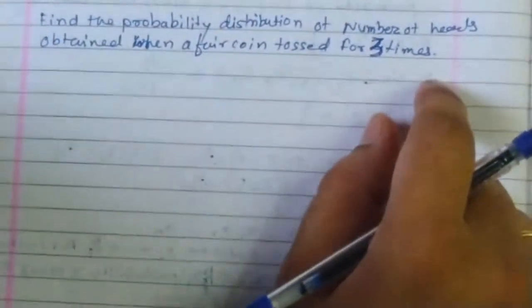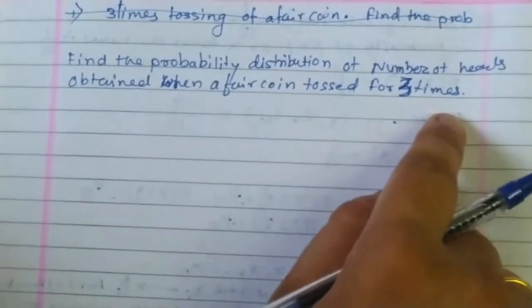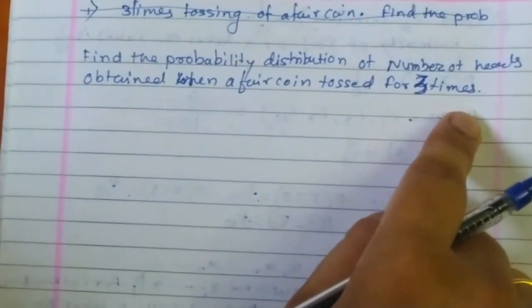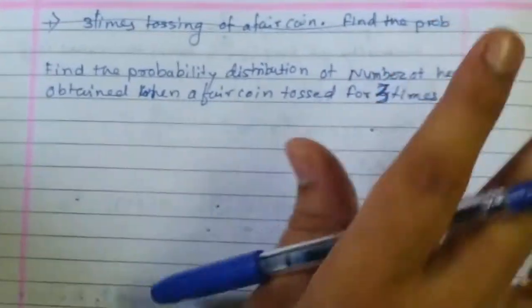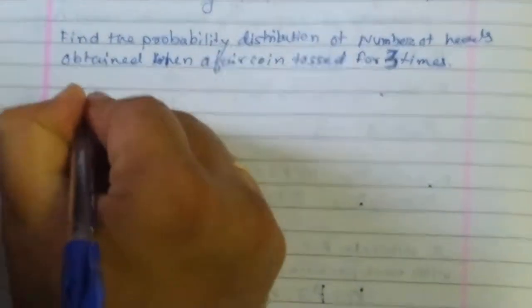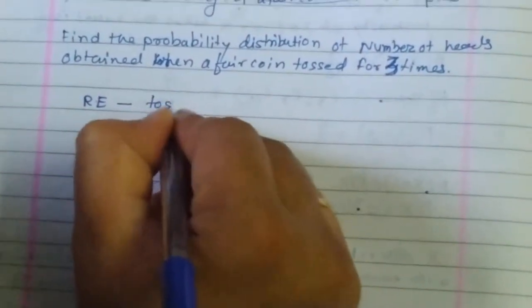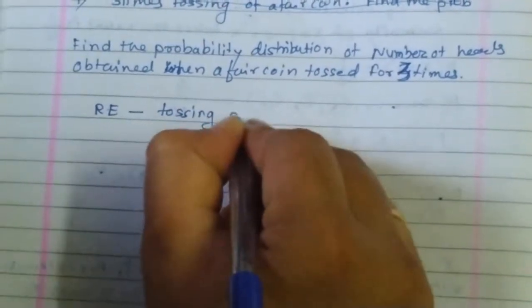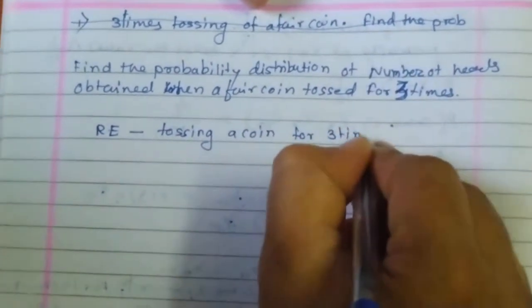Okay. Now my first question is, using this statement or reading this particular statement, can you identify what is the random experiment and what is the random variable here? What is the definition of a random variable? See, the random experiment is tossing a coin for 3 times.